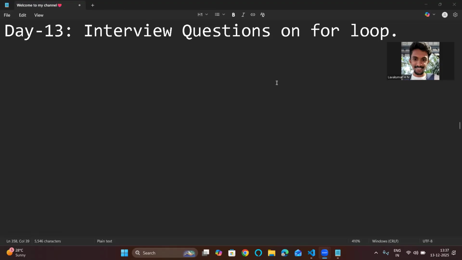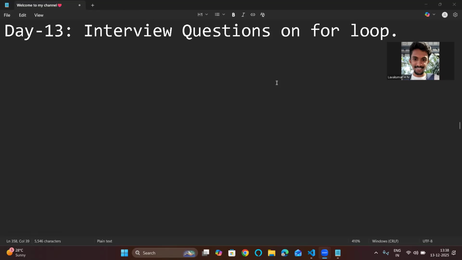Now we will write some programs and talk about the interview questions that they can ask on these for loops. Basically, they will not ask only on for loops. Every program consists of these loops or conditional statements. These are the building blocks where they will create logic, right? For that, you need to understand. If you start from fundamentals, it will be very good for you. Mostly this video will be some simple theoretical interview questions, then programs. So without any delay, let's start.